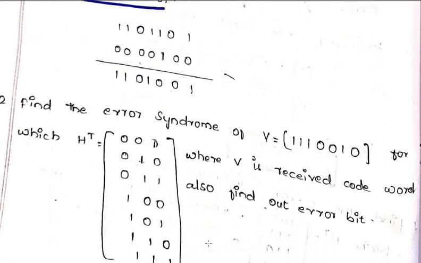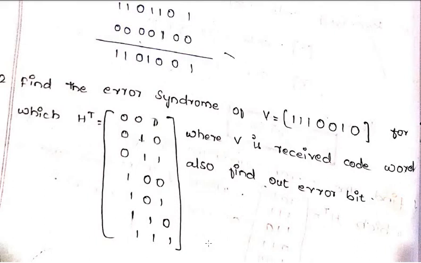Okay, so this is one more assignment for you people. You have to calculate this one. Find the error syndrome of V is equal to 1110010, for which the H transpose is already given. V is your received code word, that is nothing but your Y, and you have to find out where exactly the error bit is, how you have reduced it, and what is the exact bit that has been transmitted through the transmitter. That is the assignment for you people.